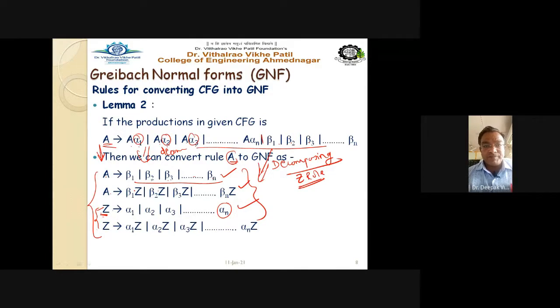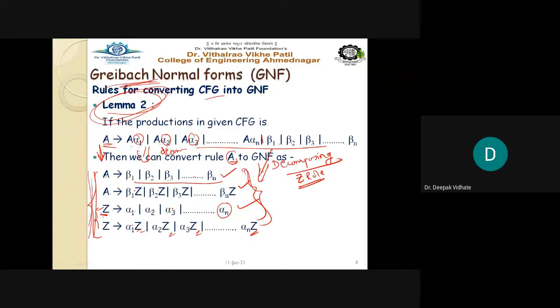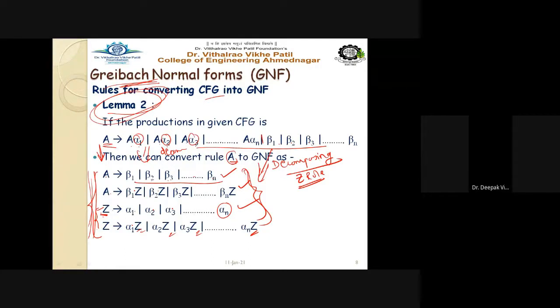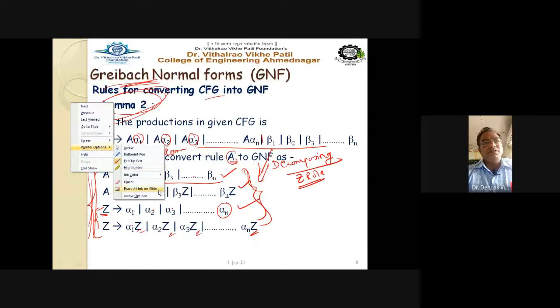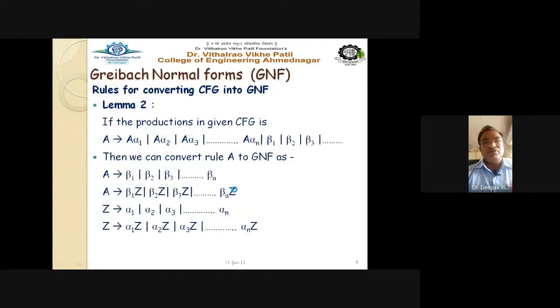And the fourth rule: for Z, we compulsorily have to write 2 rules, as given in lemma 2, the second lemma. So alpha 1 Z: just multiply each and every term by Z. Z is the new non-terminal that has been introduced. This is the way, with the help of these 2 lemmas, we convert our given CFG into Greibach normal form, another normal form. Let us see some examples on it, so this becomes more clear. See it carefully, listen carefully.